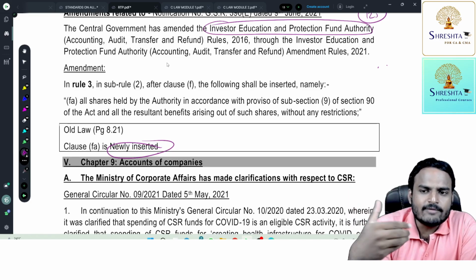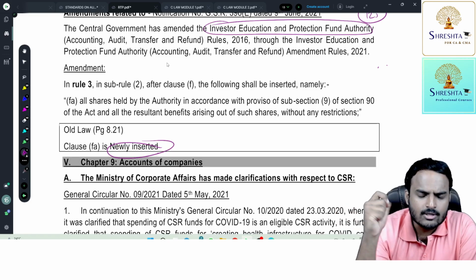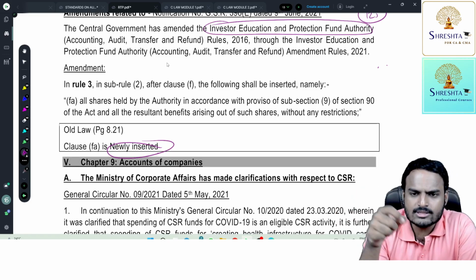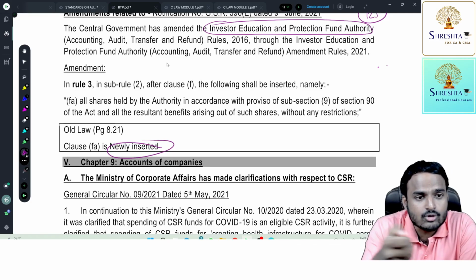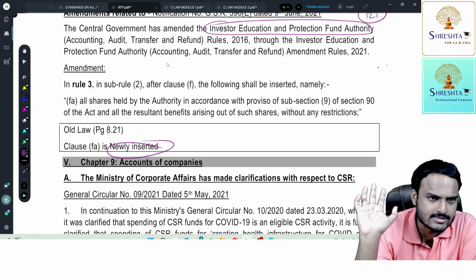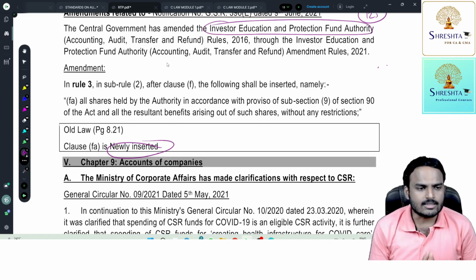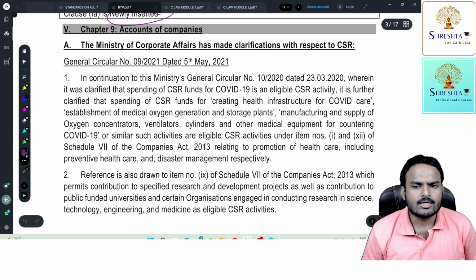And whatever benefits arise from those shares, suppose the company is paying a dividend of 10 rupees on each and every share every year. This is a benefit of holding that share. All these resulting benefits should also be transferred to IEPF without any restrictions. Understood? So, simply a newly added point.